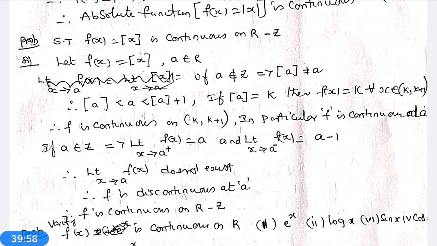If a belongs to Z, then the limit as x tends to a from the right of f(x) is a, and the limit as x tends to a from the left of f(x) is a minus 1. Therefore, the left limit is a minus 1 and the right limit is a, so there is no question of the limit existing. Therefore, f is not continuous. That is, [x] is not continuous on R, but it is continuous on R minus Z only. Next problem.